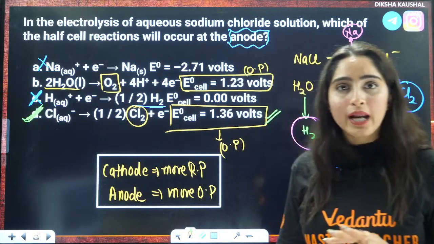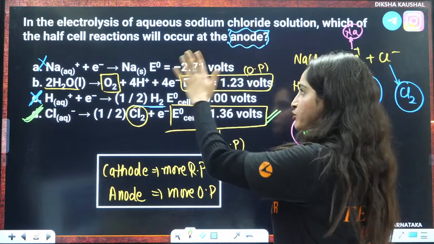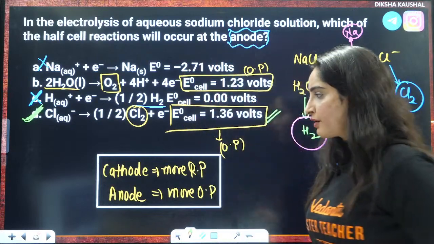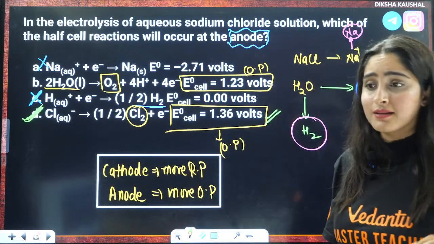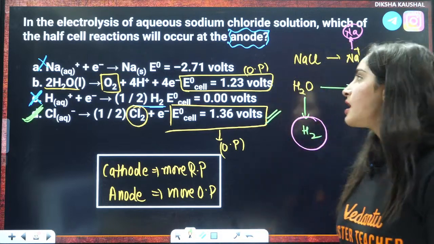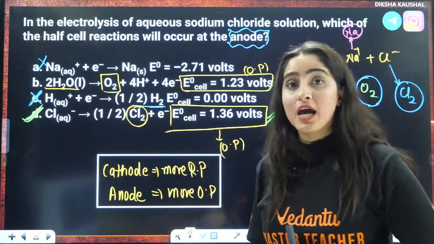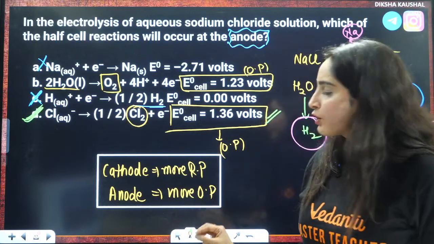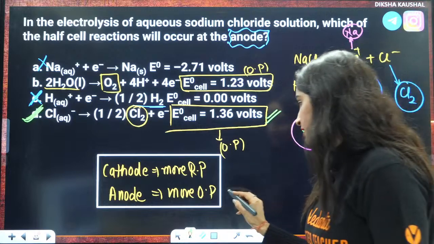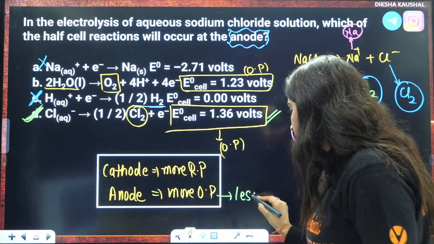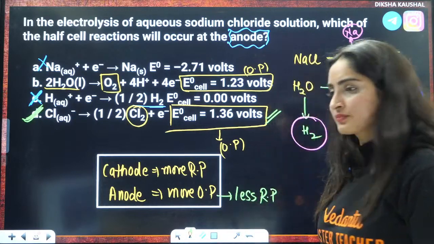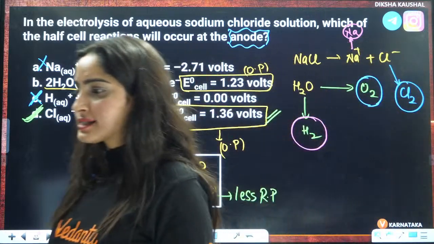You don't need to cram it, right? This is actually given in your question itself. You just need to remember this thing. That is a product of electrolysis. When you have two choices, which will win? At cathode, which has more reduction potential, at anode, which has more oxidation potential. That means less reduction potential, right? Okay. Yes, everybody.